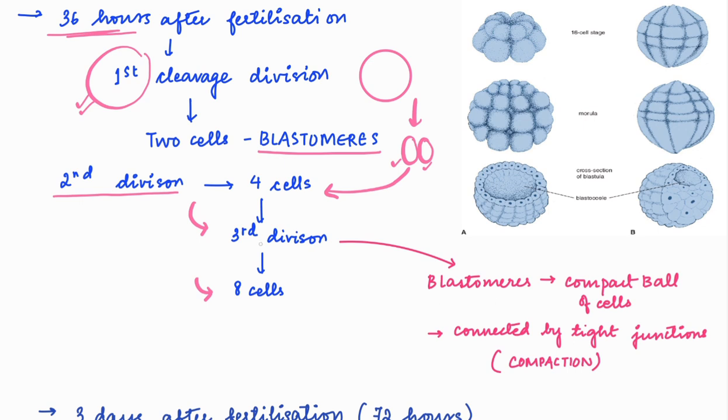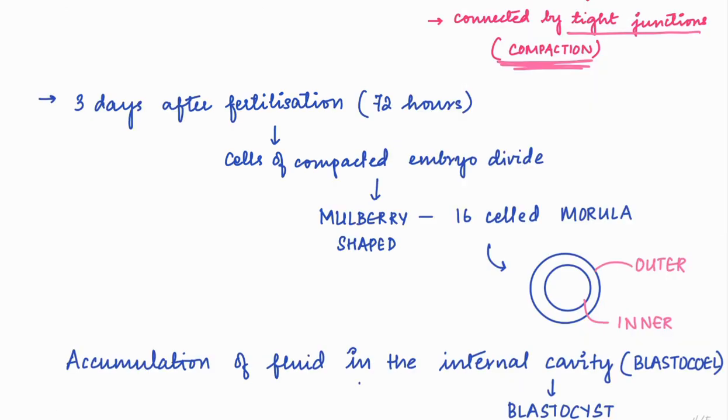The blastomeres from the third division on, that is the 8-cell stage on, become very compact and are connected to each other by tight junctions present in the cell, and this is called compaction of the cells. On day 3, that is 72 hours after the fertilization, the cells of the compacted embryo will divide again.